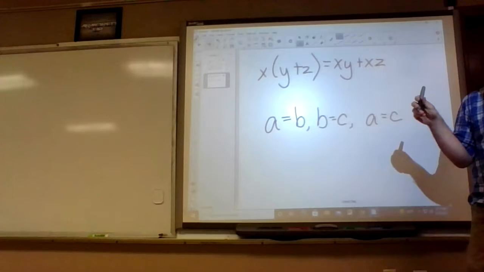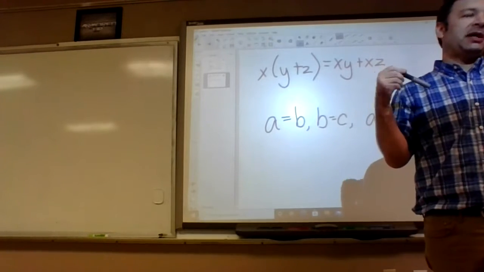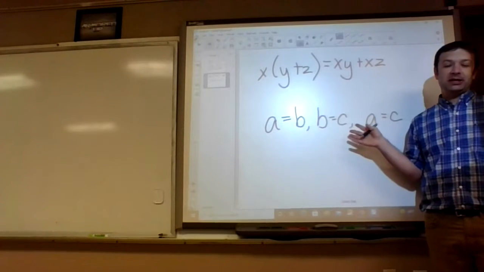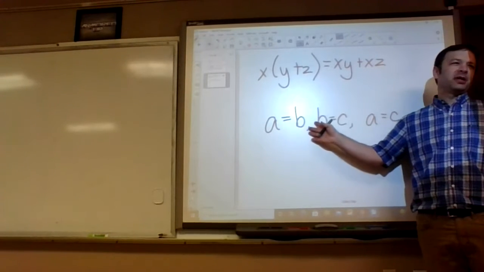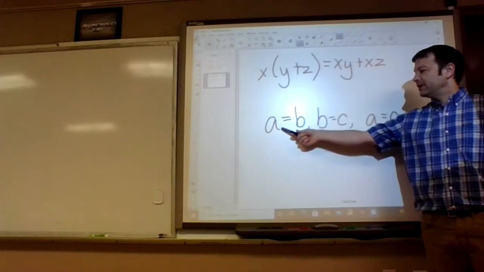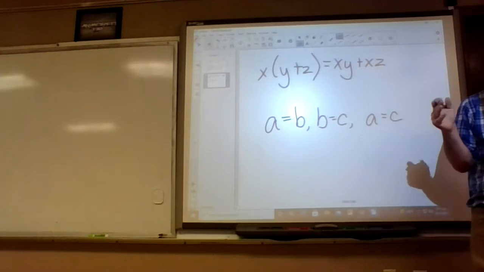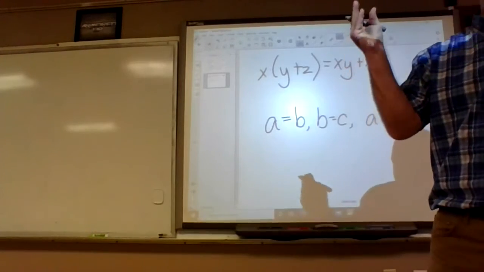So on the logic chapters that we did, this was called the law of transitivity, but now it's called the transitive property. If this is the same as this is the same as this, then A and C are the same. It's like a train, remember it hooks together like all the carts.